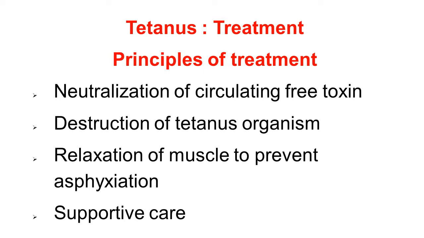Second principle, destruction of tetanus organism. It is also required simultaneously because if the organism is there, it continues to produce the toxin. Third principle, relaxation of muscle to prevent asphyxiation. This is also required because of the tightness or spasms of the respiratory muscles, that is asphyxiation. So it requires relaxation to stop the death of the animal. And last, the fourth principle, supportive care.